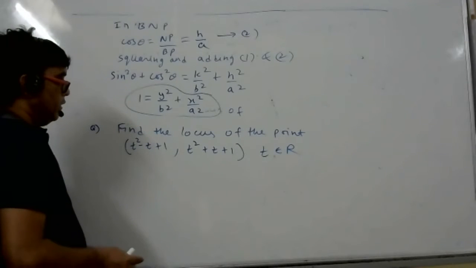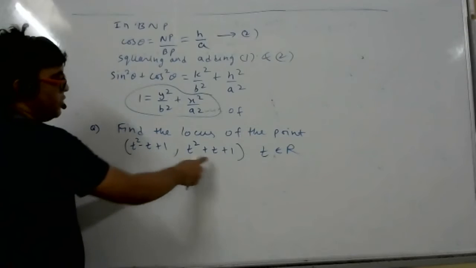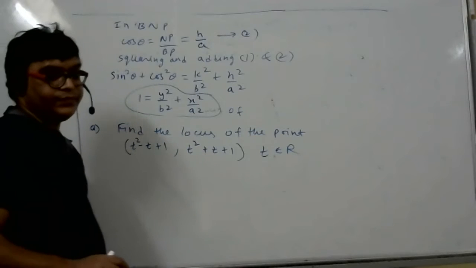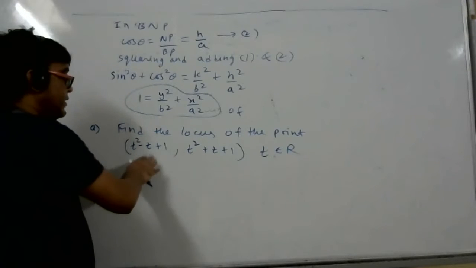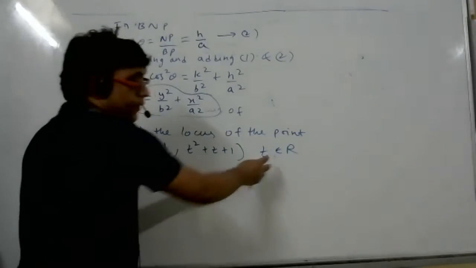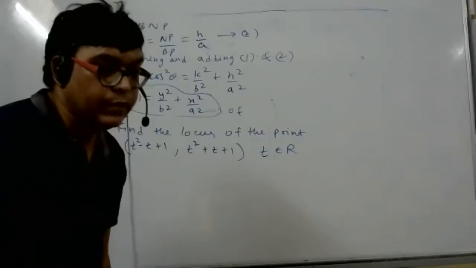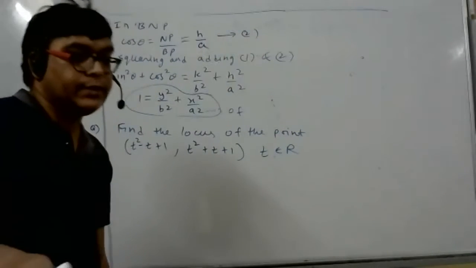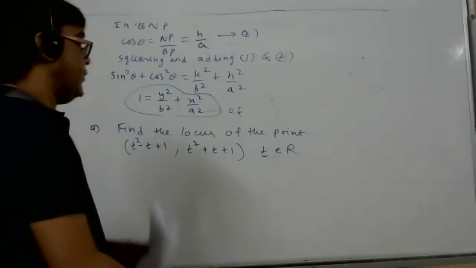1 point, sir. Yes, 1 point. This is the x coordinate. This is the y coordinate of that point. This is the abscissa. This is the ordinate. 1 point only. And if you change the value of t, you will get new points. Join all the points, you will get a curve. That curve's equation they want.